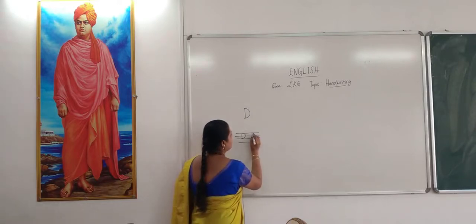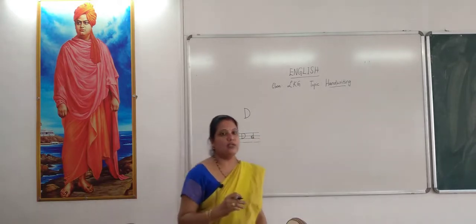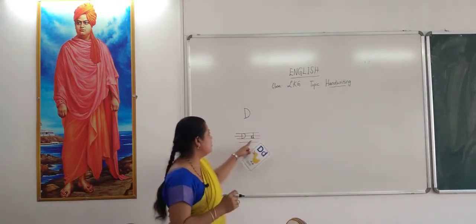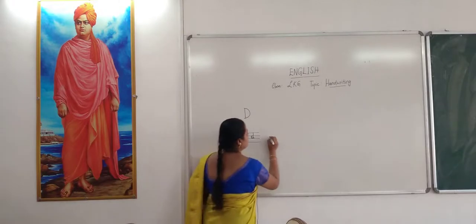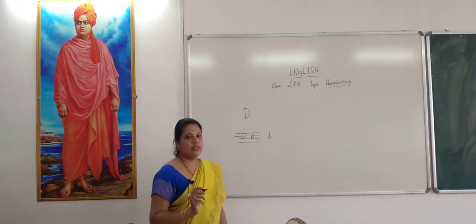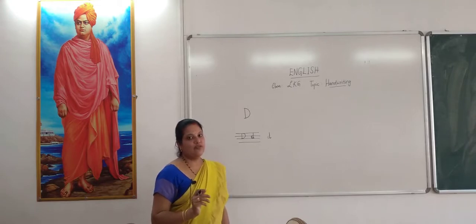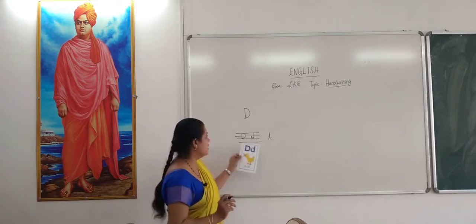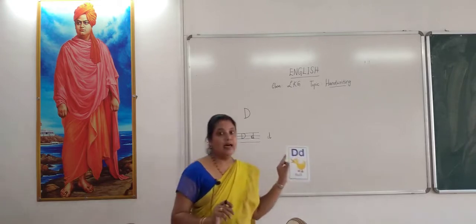Have a curve, and one standing line, and there will be one small curve, outer curve, that we call the outer curve. See, this is the way you write capital D. Did you follow that? Yes. D for duck.